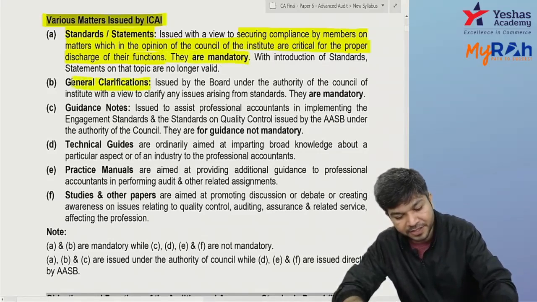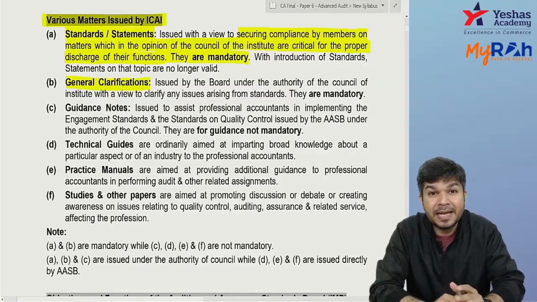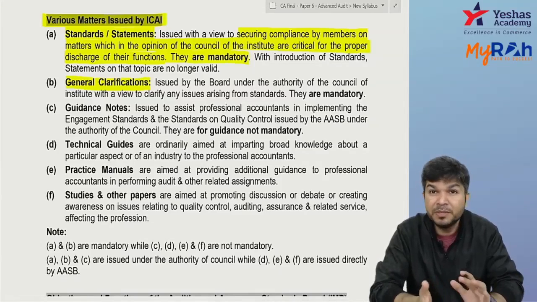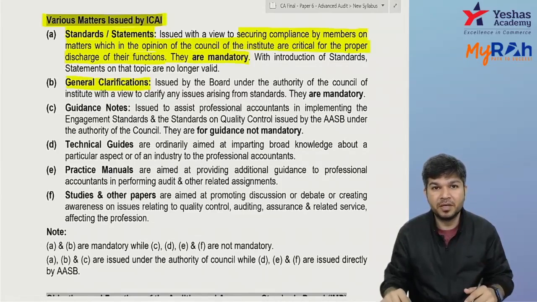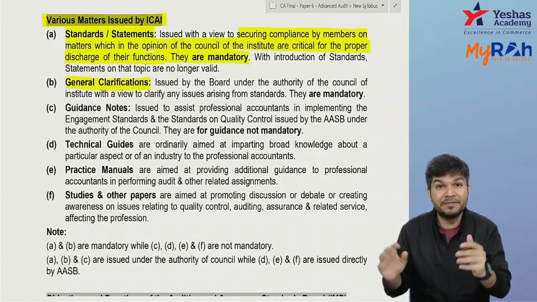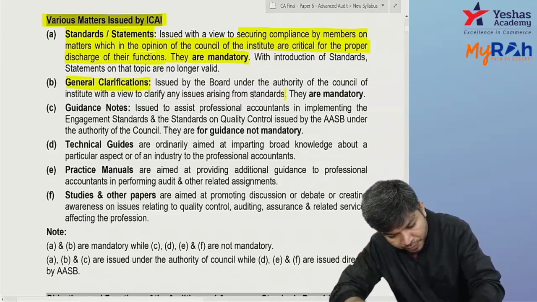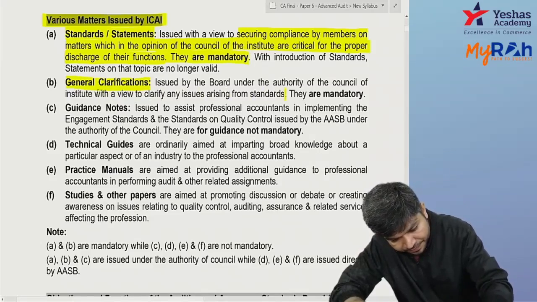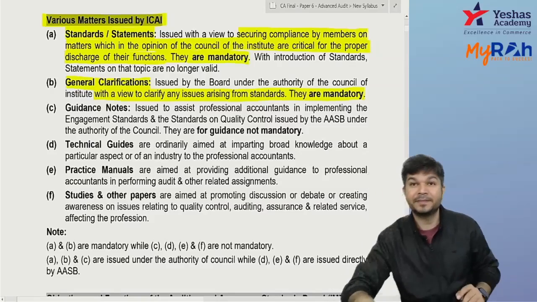Second, general clarification. Whenever your standards are ambiguous, and ICAI has to give a clarification, they come up with a general clarification. This is with a view to clarify issues arising from standards, and they are also mandatory.